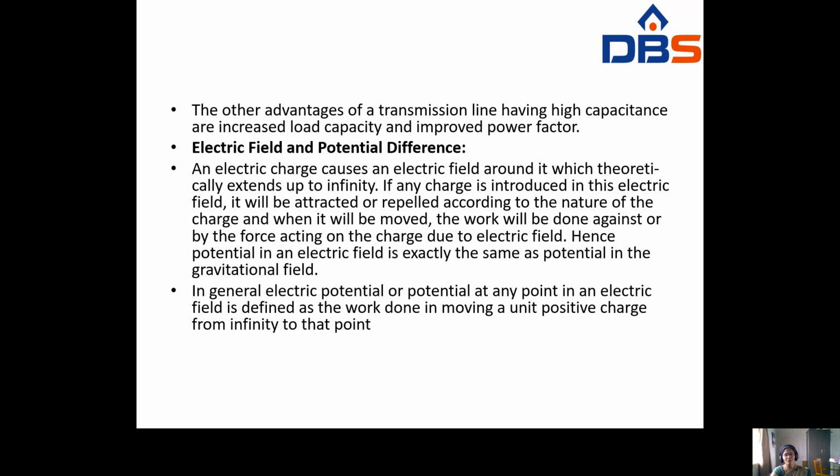Next, the other advantages of a transmission line having high capacitance are increased load capacity and improved power factor. So the main advantages of a transmission line having high capacitance are the increase in the load capacity as well as an improved power factor. Next, you have to see electric field and potential difference.